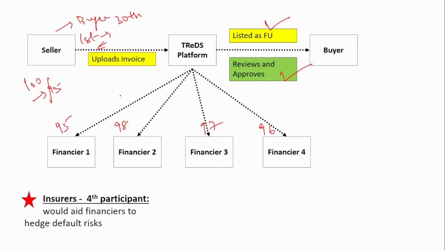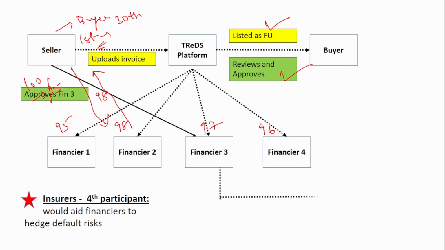Okay, whichever is beneficial for the seller, seller will approve that. So say seller is happy with the 98 price offered by the financier. He or she will approve this. And now the financier will give this 98 rupees to the seller, and after 30 days, the financier will get the money from the buyer. This is how. So 30th day, the financier will get the money from the buyer.